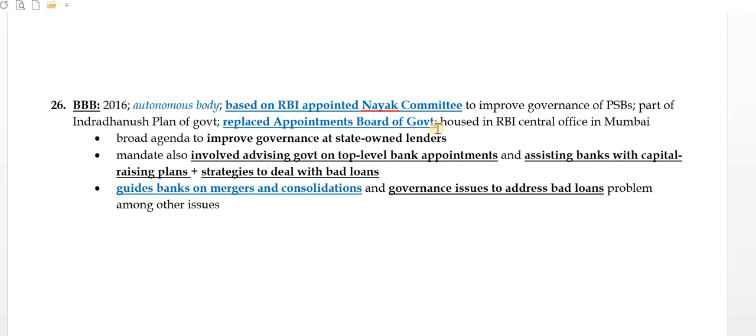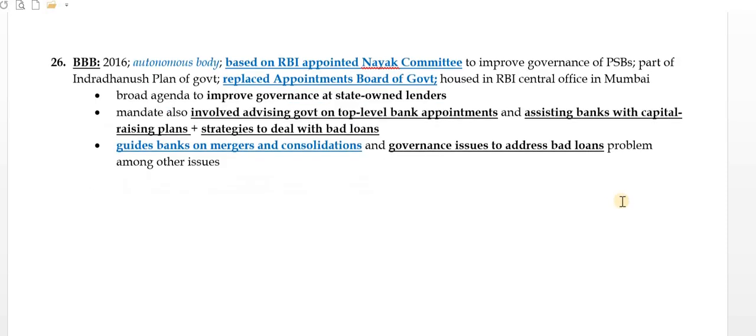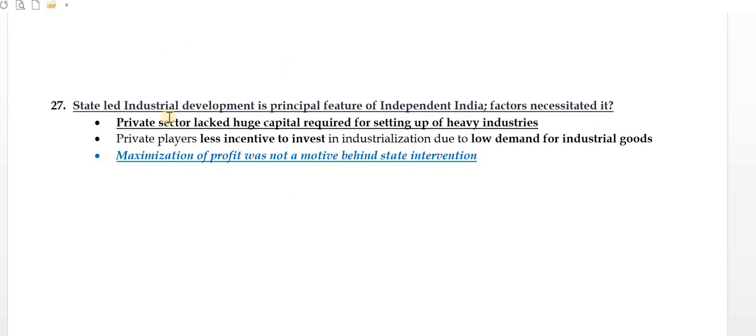Broad agenda is to improve governance of state-owned lenders. The mandate also involved advising the government on top level bank appointments and assisting banks with capital raising plans plus strategies to deal with bad loans. These are guiding the banks on mergers and consolidations and governance issues to address the bad loans problem, among other issues.